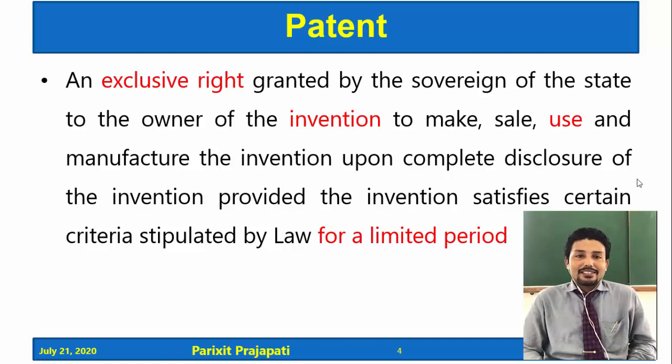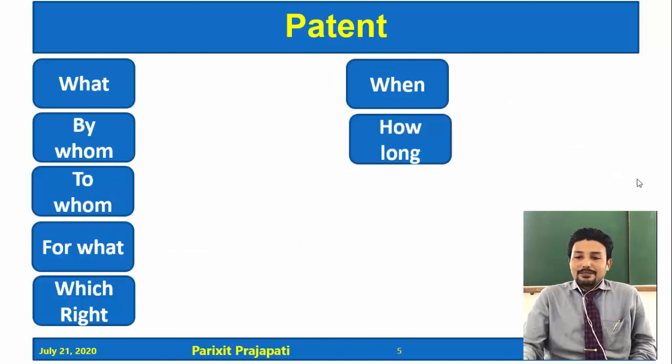So it's an exclusive right, but it's such a long definition, so let's break it into smaller parts and understand it in a better way.